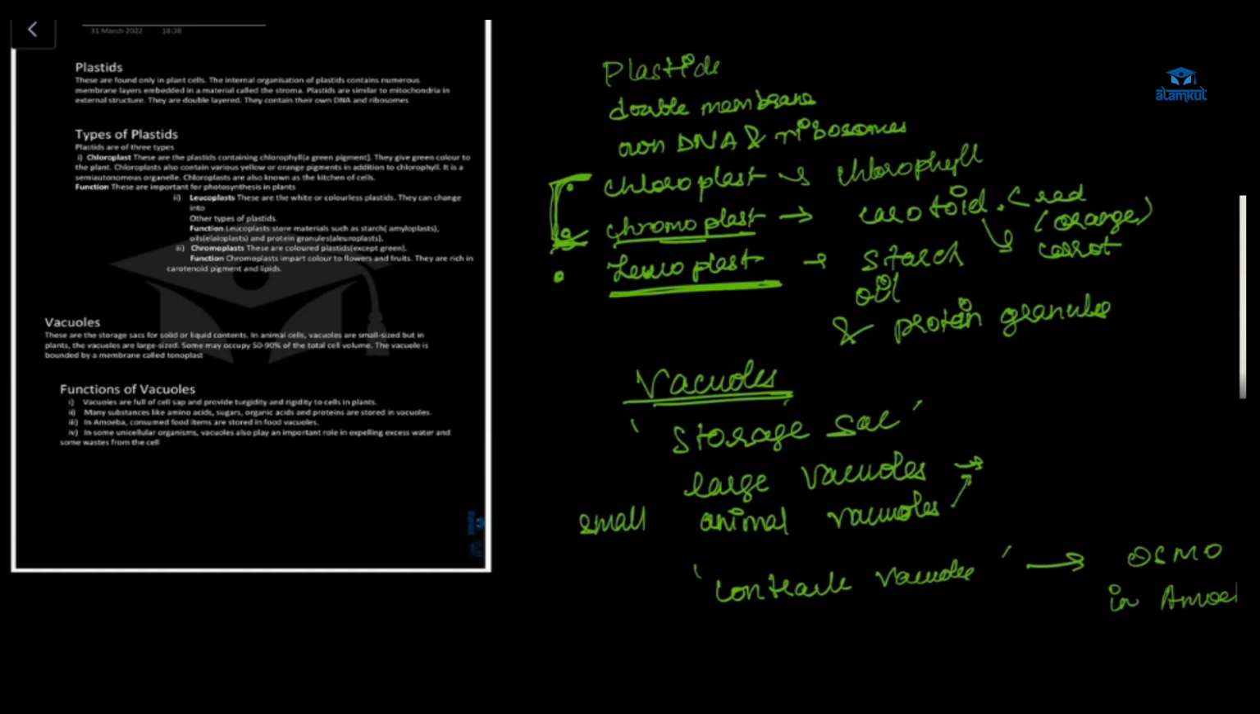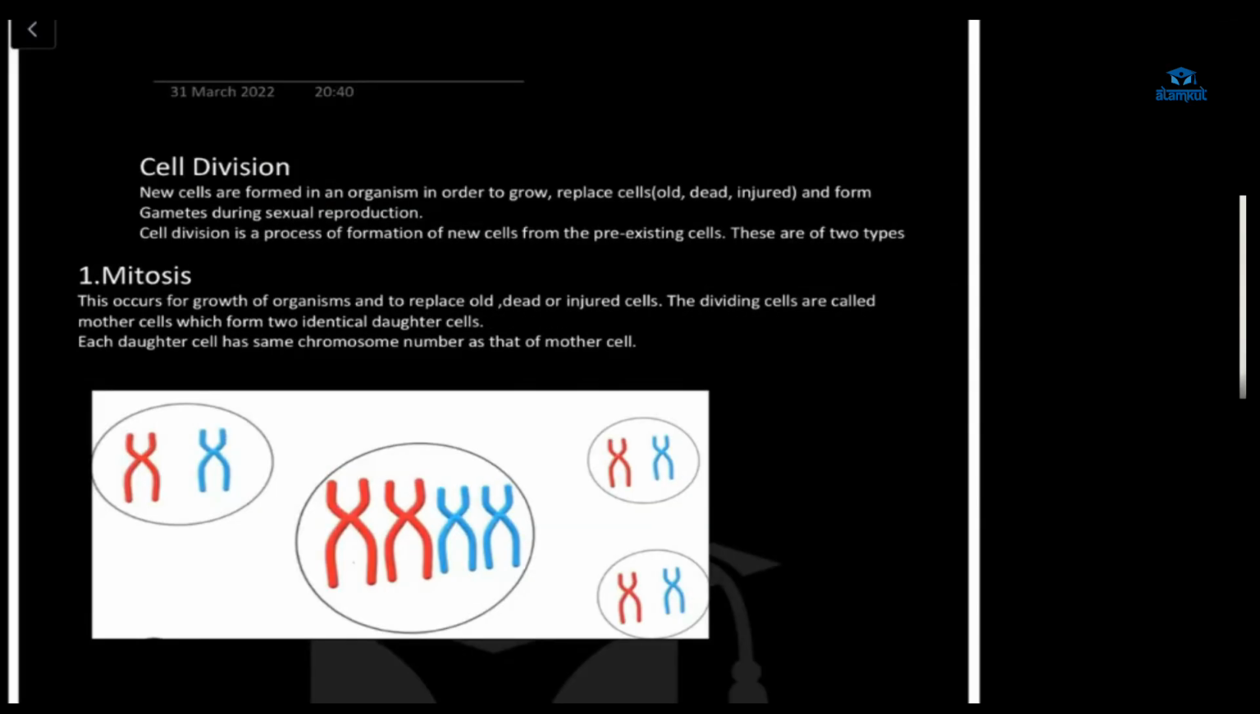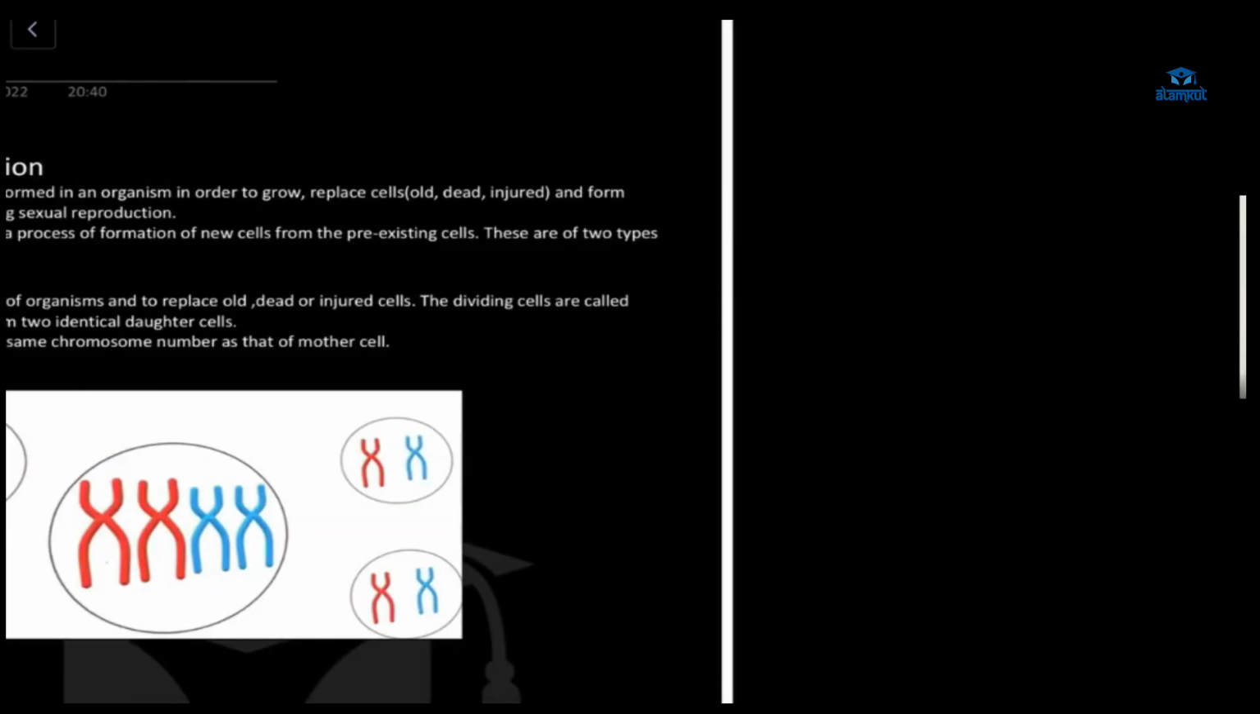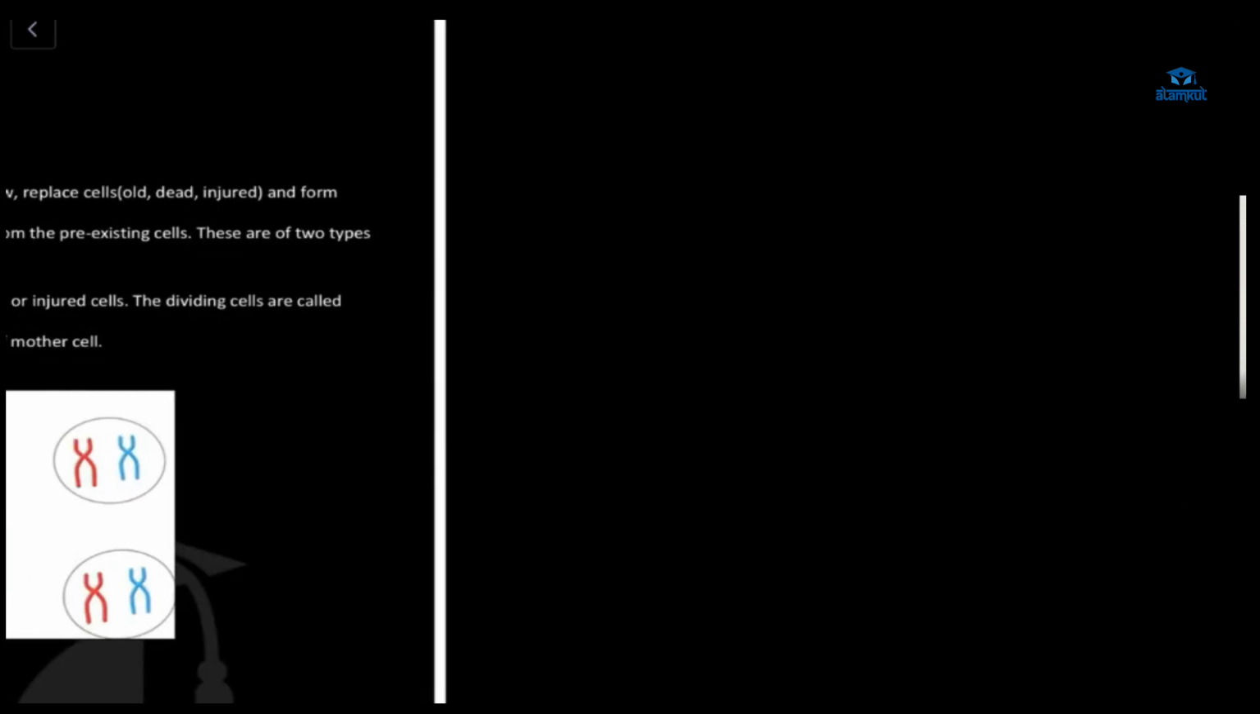Okay, we have done till this. Then we'll go for cell division. The process by which new cells are formed is called cell division. Formation of new cells, that process is called cell division. Why do we need this cell division?